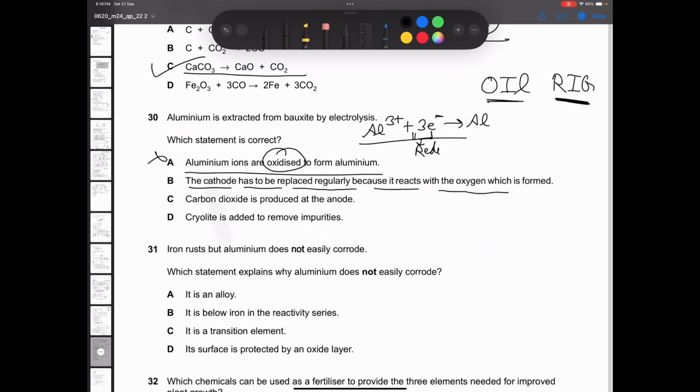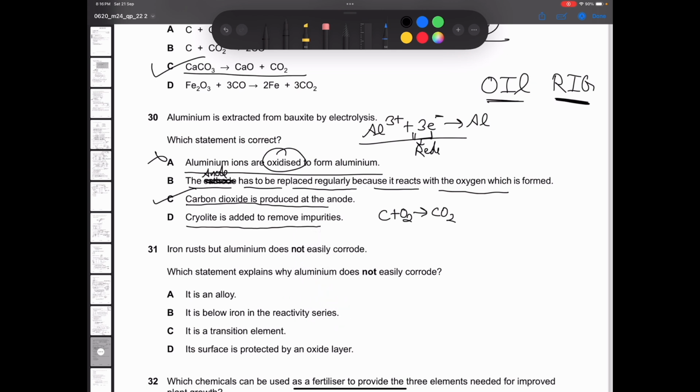See, if in place of cathode they had written anode, then this statement would have been correct. Because oxygen forms at anode and the anode is made up of carbon. So it also reacts with carbon to form CO2. That is why the anode needs to be replaced regularly. Now they're saying CO2 is produced at anode. Yes, this is correct. Cryolite is added to remove impurities.